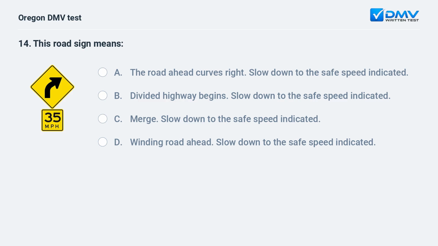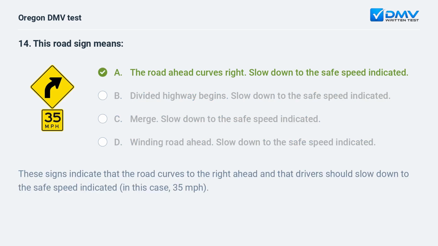This road sign means A. The road ahead curves right. Slow down to the safe speed indicated. B. Divided highway begins. Slow down to the safe speed indicated. C. Merge. Slow down to the safe speed indicated. D. Winding road ahead. Slow down to the safe speed indicated. A. The road ahead curves right. Slow down to the safe speed indicated. These signs indicate that the road curves to the right ahead and that drivers should slow down to the safe speed indicated, in this case, 35 miles per hour.